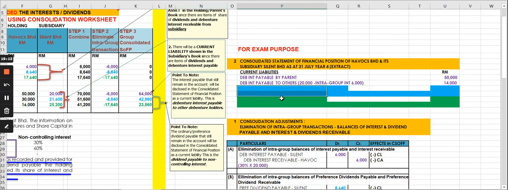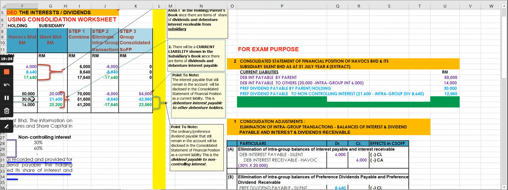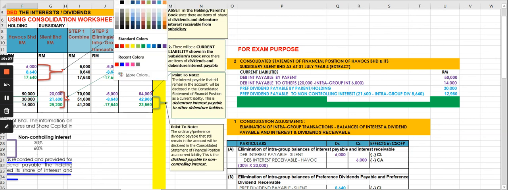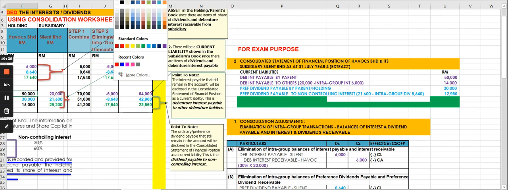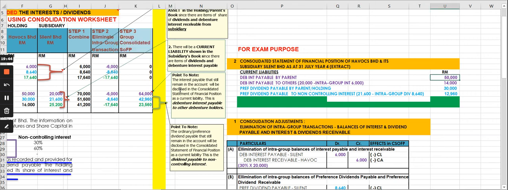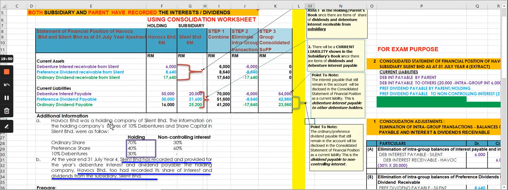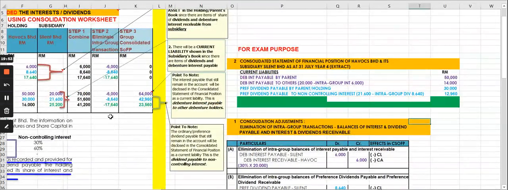Right. So the same thing, I split for the preference dividend payable. Preference dividend payable by the parent or holding company is 30,000, which is from here, this 30,000. And just now that 50,000 was from here, this 50,000, the debenture interest payable. Next is the preference dividend payable to the non-controlling interest.